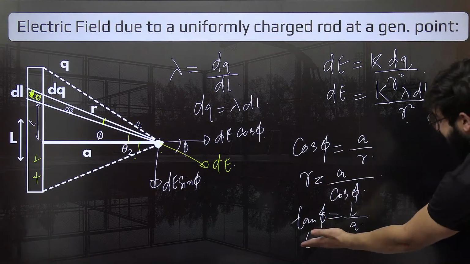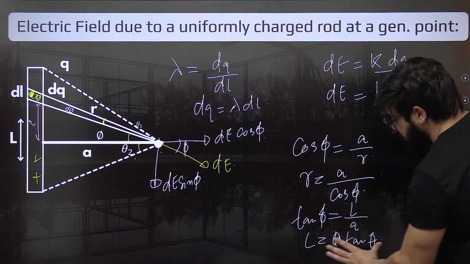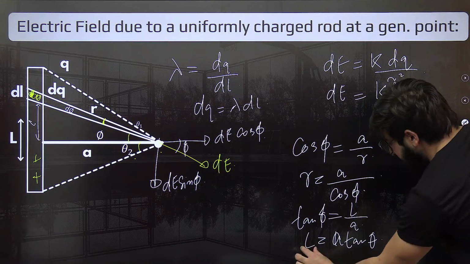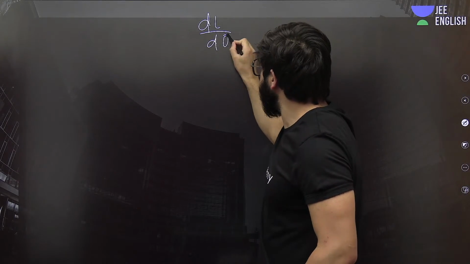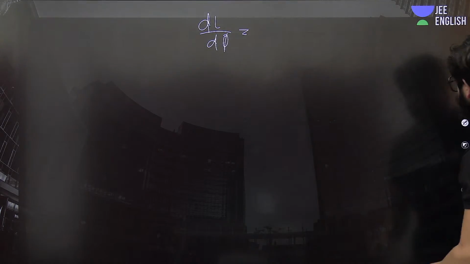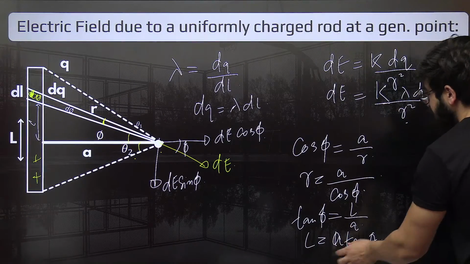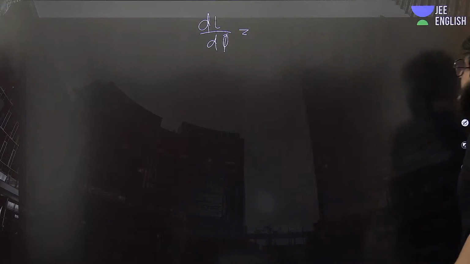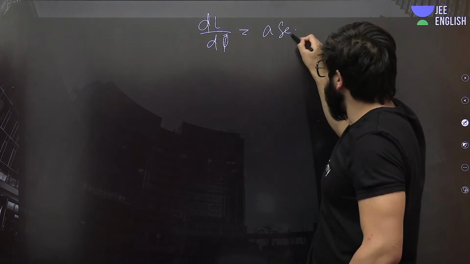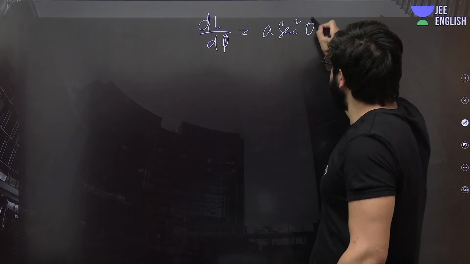Now if I ask you to differentiate this one with respect to phi, you will write dl upon d phi. If we differentiate A tan of phi with respect to phi, that will be A sec square of phi.